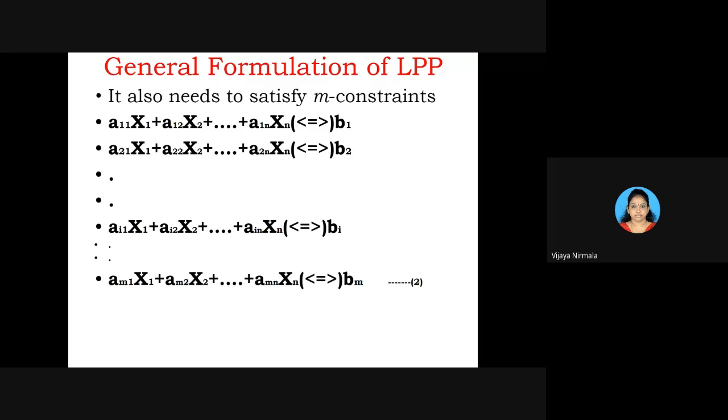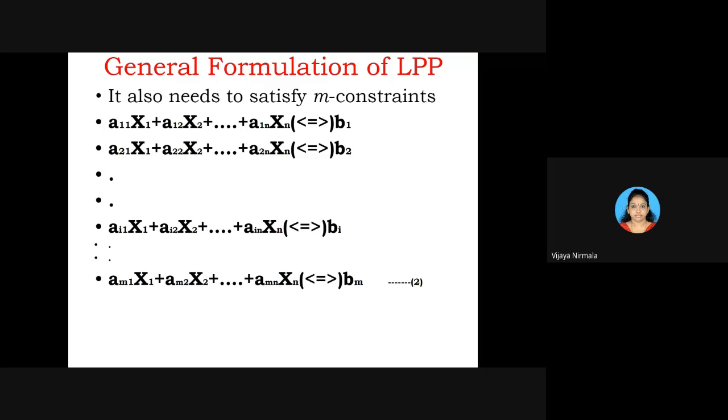You can see a11 x1 plus a12 x2 and so on plus a1n xn, it may be less than or equal to, equal to, or greater than or equal to b1. In the same way, a21 x1 plus a22 x2 and so on plus a2n xn is less than or equal to, greater than or equal to, or equal to b2.